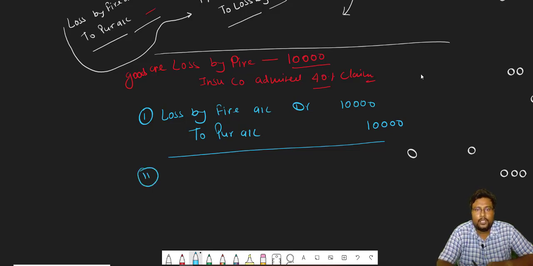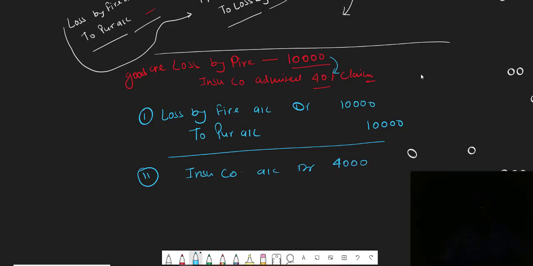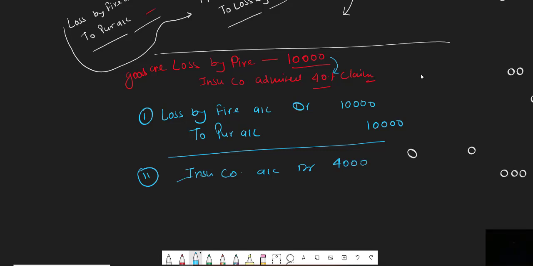Second, now the insurance company admitted how much claim, beta? 40%. So insurance company account debit, 40% of 10,000 will be how much? 4,000. Now sir, why did you debit the insurance company?